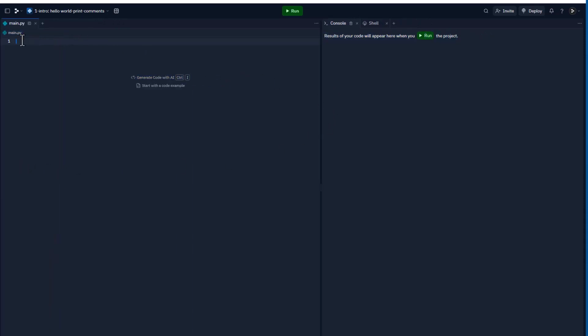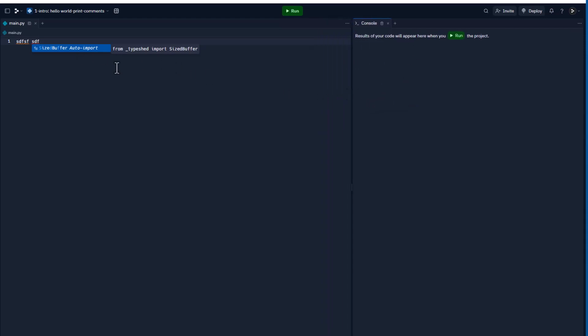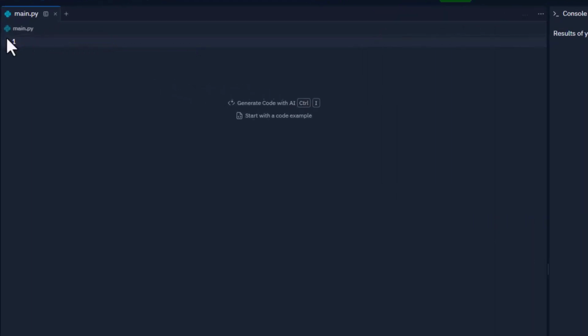And then also we can just move, actually I'd like to move this over so we'll have more room. We're going to code on this side here, and we're going to see the result right here in the console. We really won't have much to do with the shell at this point, so I'm going to just go ahead and get rid of that. So we're going to be dealing with these two things, and this simply is where we're going to see the results.